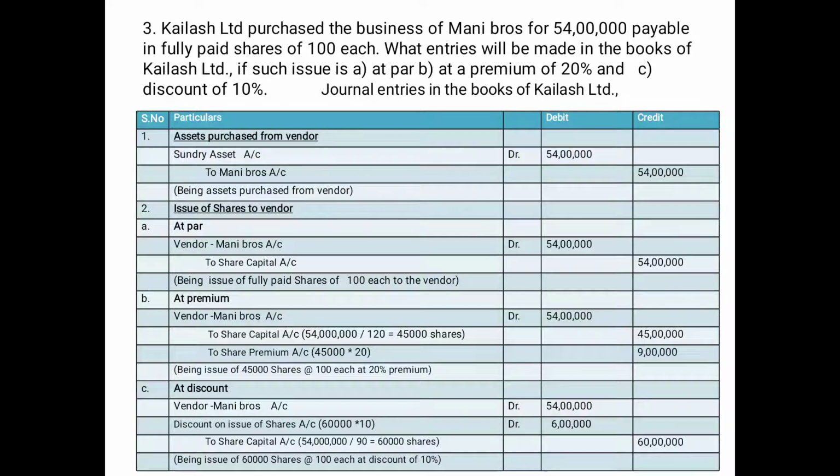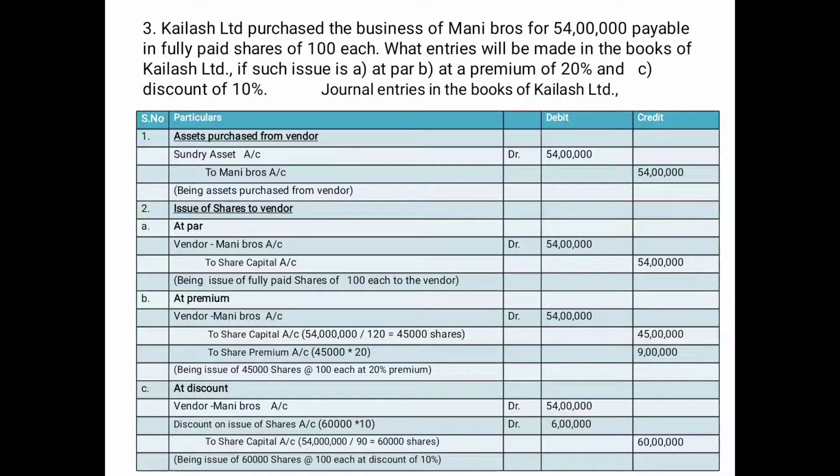At premium, Money Brothers account debtor to share capital account and share premium account. So how to calculate the number of shares? Here we have to apply a formula for calculating the number of shares, and the formula is purchase price divided by issue price.